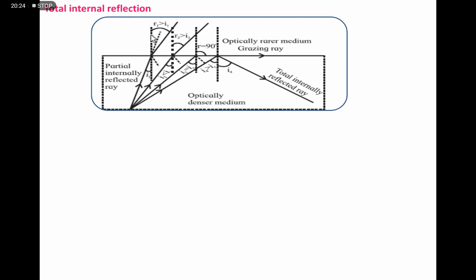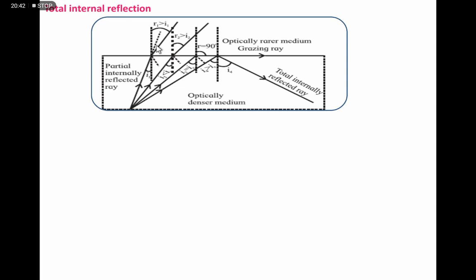Now here normal is this and angle of incidence is I1. Angle of refraction is R1. Definitely this R1 is greater than I1 because it moves away from the normal.